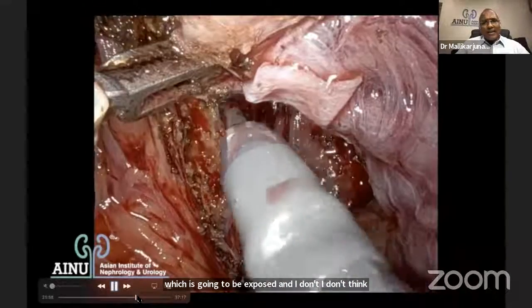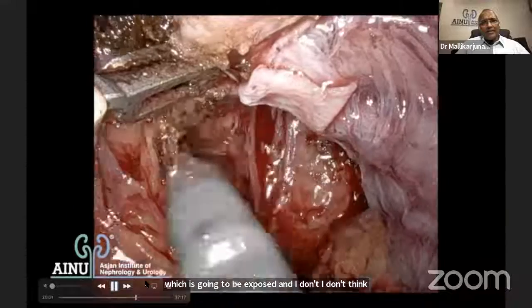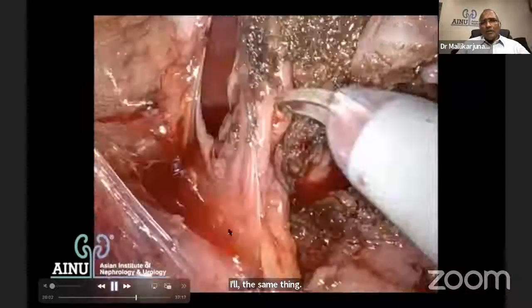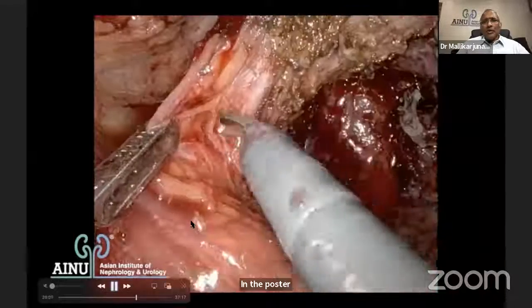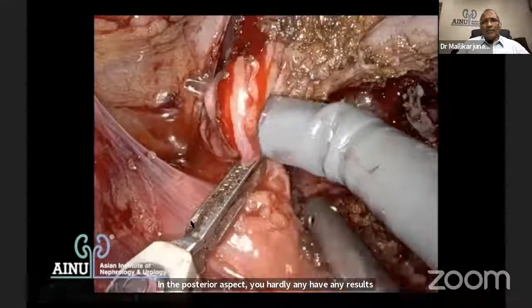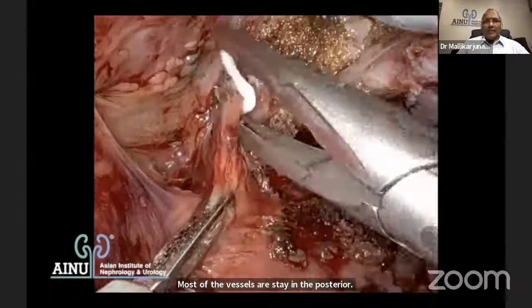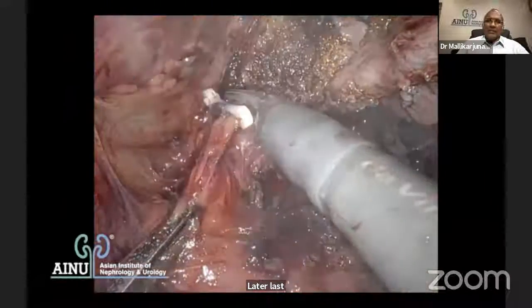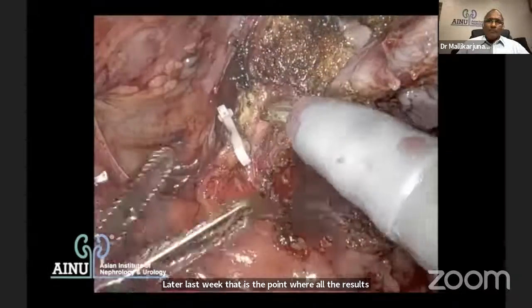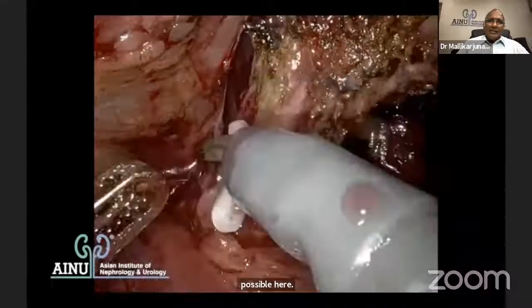Again, I'm saying you need to decrease the size of the pedicle to the minimum. In the posterior aspect, you hardly have any vessels. Most of the vessels stay in the posterior lateral aspect. That is the point where all the vessels are going to be. So divide it close to the prostate because I'm trying to go as close to the prostate as possible here. Divide it.